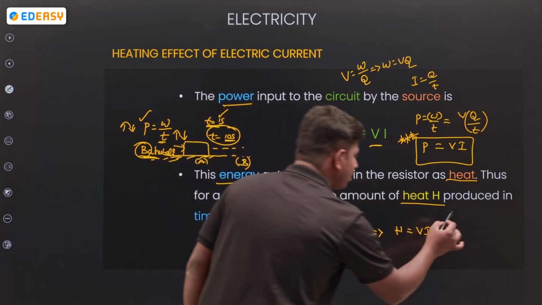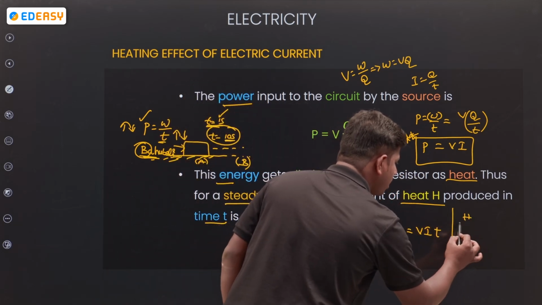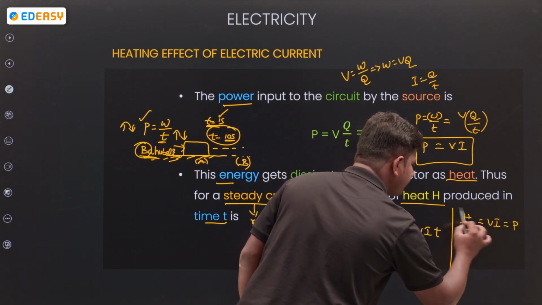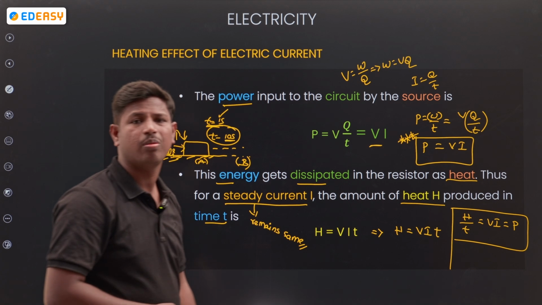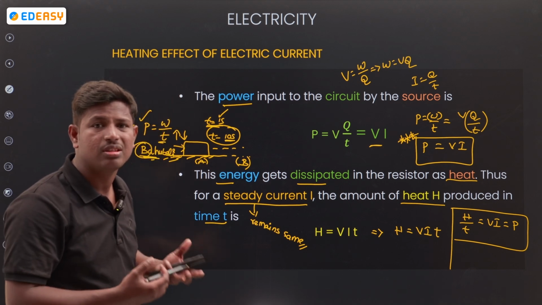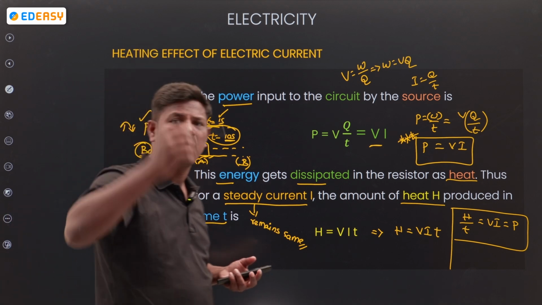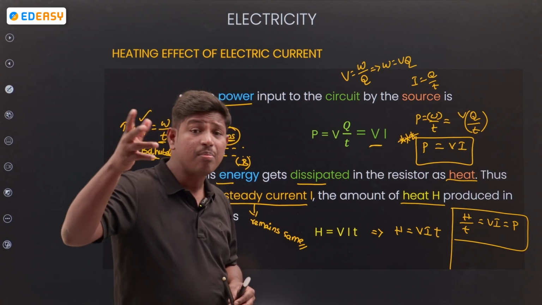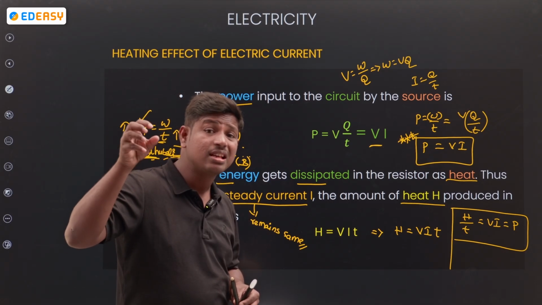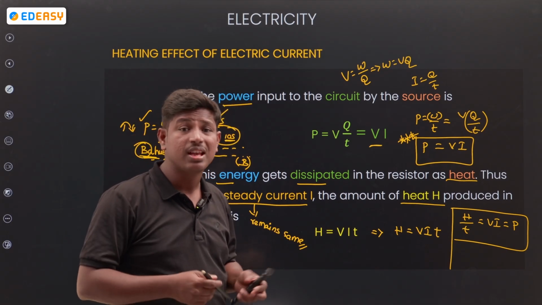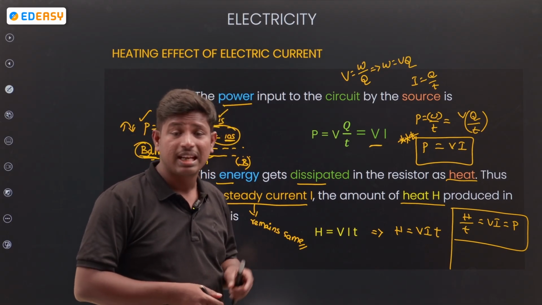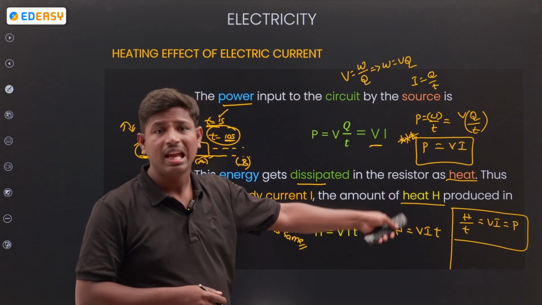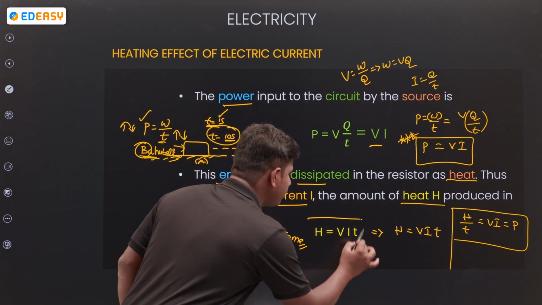Or else write heat produced per time, that is equal to VI, that is equal to power. Heat produced per time. If you use continuously, I am using one company's fan, you are using another company's fan. Another company's fan produces more heat in the same time. Who is having more power? Time taken less, power is more. H is equal to VIT.